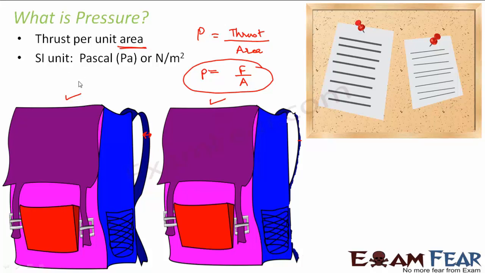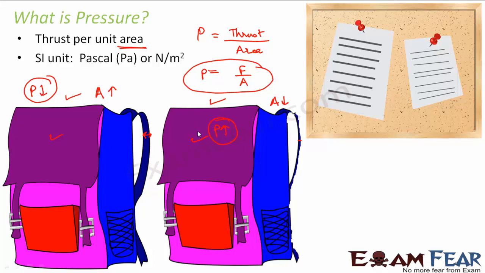So what is happening in this case? The area which is in contact with the body is more. In this case, the area is less. Now, as per the definition of pressure, the force is the same in both the cases, because the force is by virtue of the weight of the bag. The mass of the bag is the same in both the cases, so the weight of the bag is the same. Therefore, the force is the same in both the cases. So as area increases, the pressure will decrease. Correct? So in this case, the pressure is less, whereas in this case, the pressure is more.